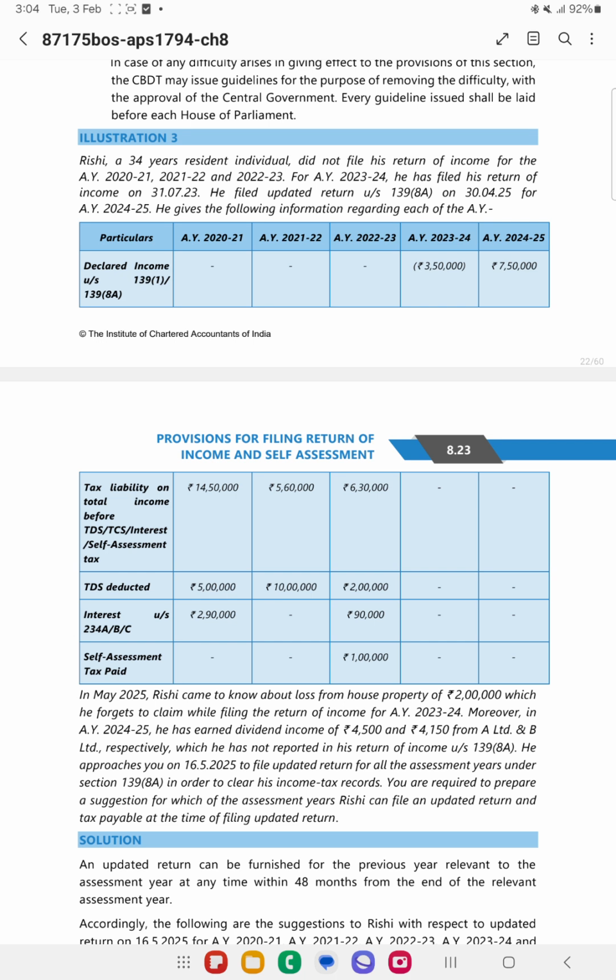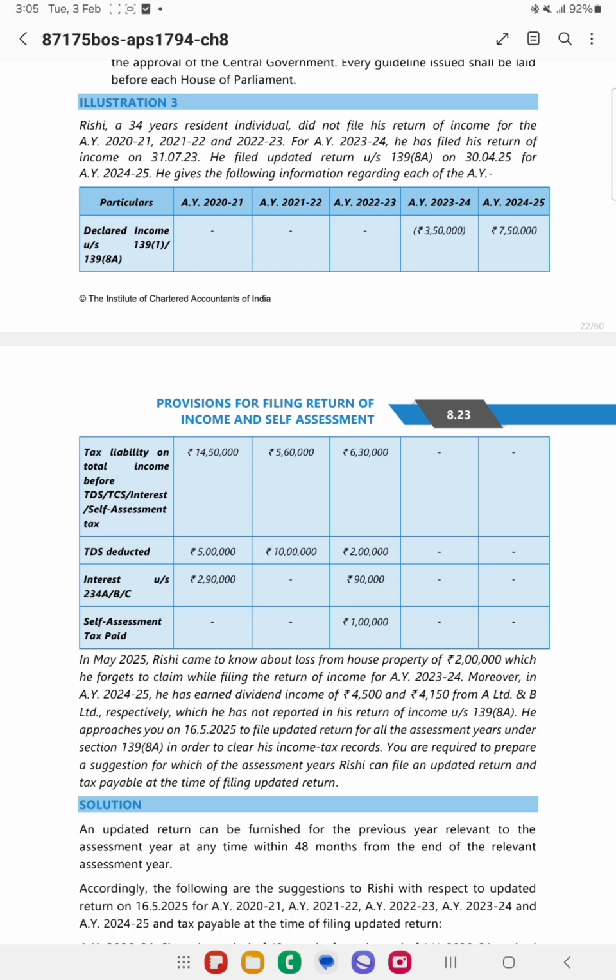If I calculate, 2021 is the assessment year, the end of that means from 21-22, 22-23, 23-24, 24-25. So after 31st March 25, he cannot file the return. If he has not filed, then in such cases he cannot file the return of income. So he cannot file the return of income on 16/5/2025.